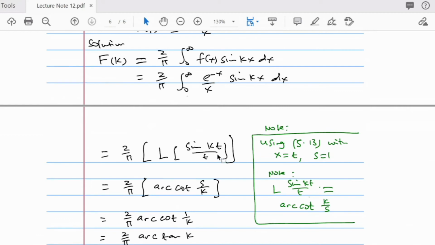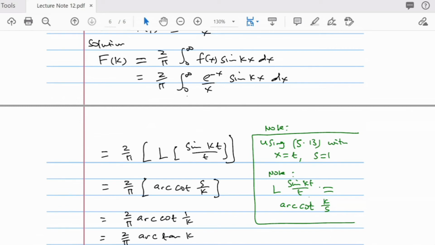By definition, I don't want to bother you with this. It's another topic on its own, and I'm not going to lay more emphasis on the Laplace transform. So note this: the Laplace transform of sine kt over t is just arccot of s over k. But you must put s as 1, and the variable as t. So this is going to give you arccot of 1 over k.